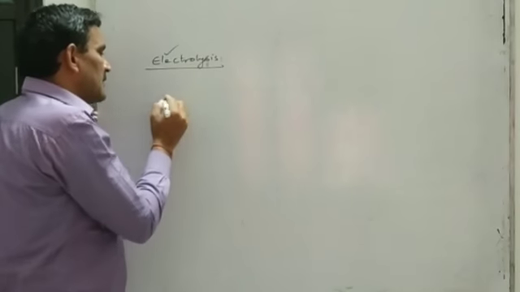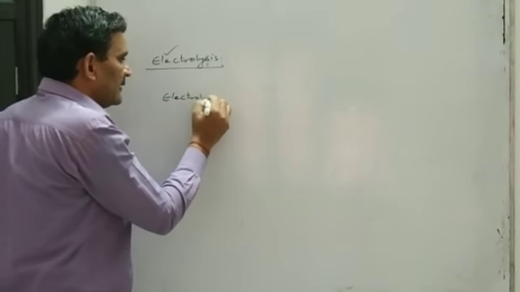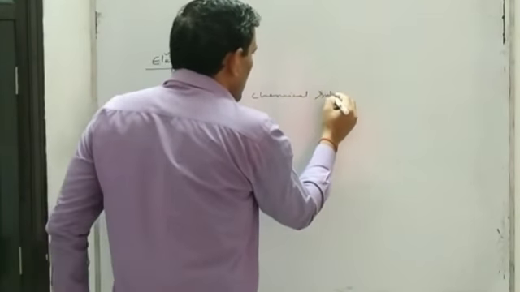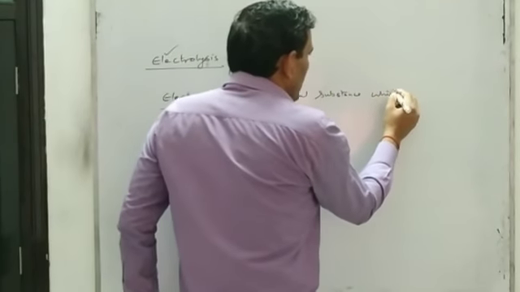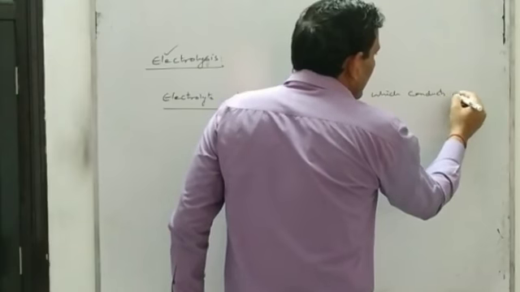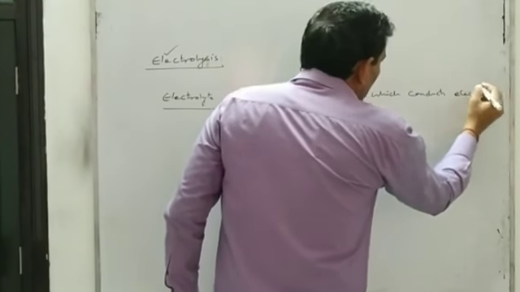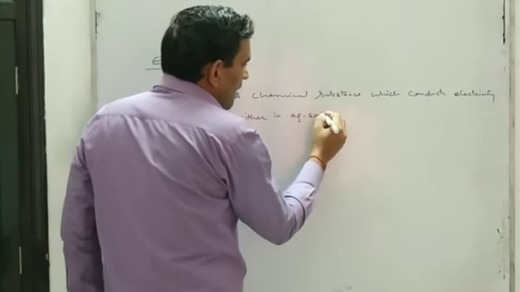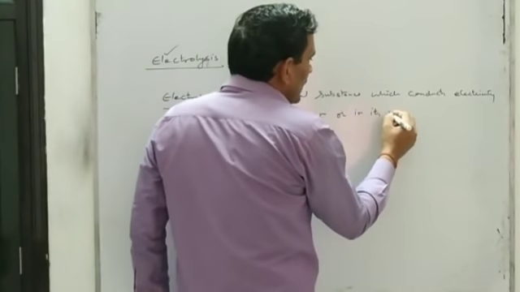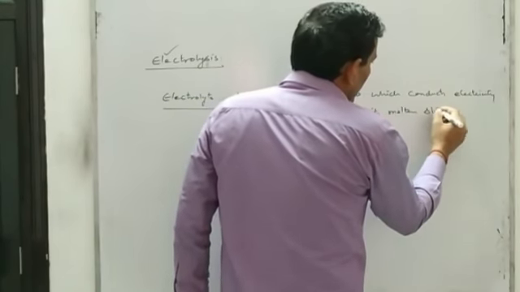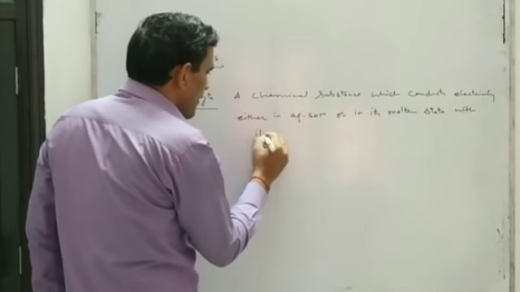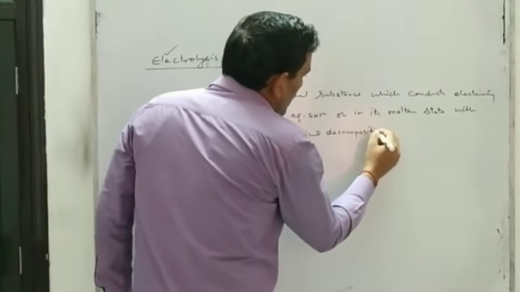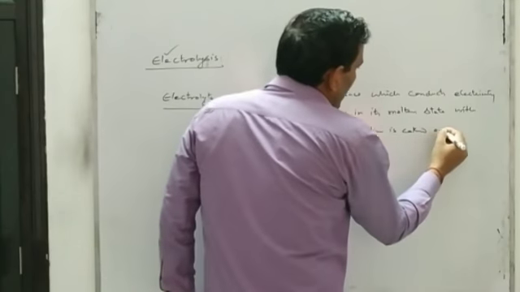Before defining electrolysis, we should know the meaning of electrolyte. The chemical substance which conducts electricity either in aqueous solution or in its molten state with its chemical decomposition is called an electrolyte.